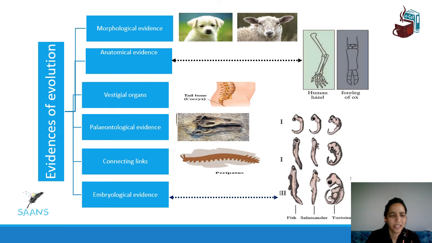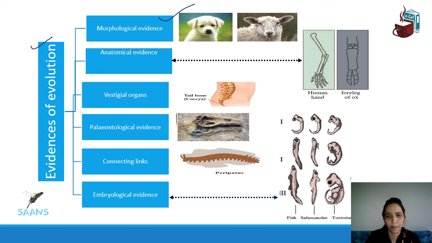So here we summarize what all we have studied. As I told you, evidences of evolution. So what did we study in evidences of evolution? You can remember this dog and this sheep over here. You can see the structure, the position of their eyes, the nose, the mouth, the ear. That is nothing but your morphological evidence. Why am I putting pictures? So that you can relate. Try to remember these pictures so that they help you define your particular term.